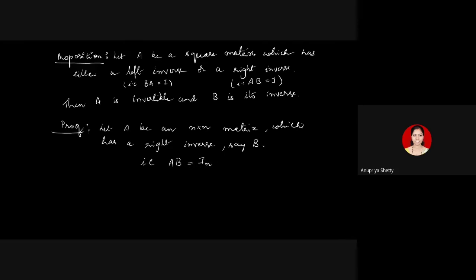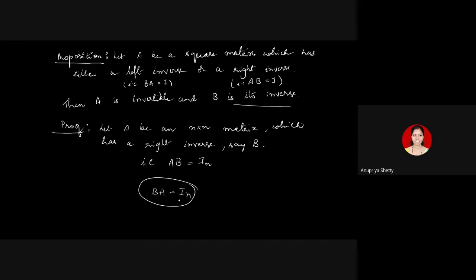This is the assumption. What do we have to justify? A is invertible. According to the definition, when do we say a matrix is invertible? There should exist a matrix which multiplied on either side of A gives you identity. And in this proposition, we are also going to justify that the same matrix B, which is either left inverse or right inverse, itself acts as the inverse. So what needs to be verified here is that B into A also happens to be identity. A into B identity is already given to us.